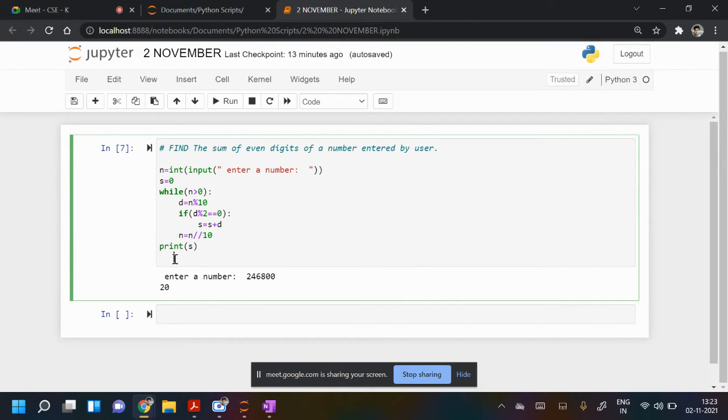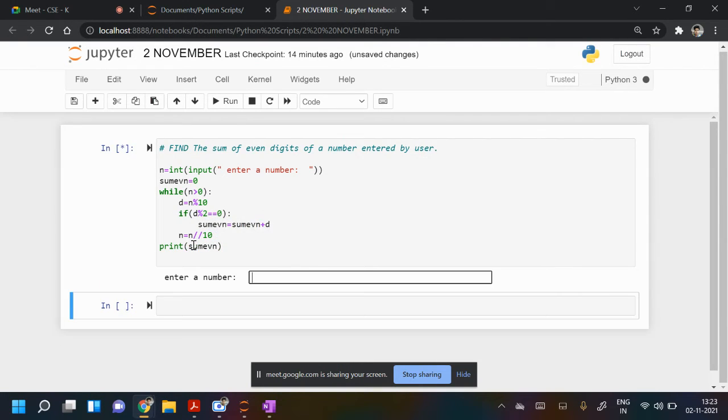Everyone else who has not typed this, just type it. I am writing sum of even digits. So I'm updating this. This is nothing but sum of even. Anything you write, it's just a name, you can write anything. Sum even, and print sum even.